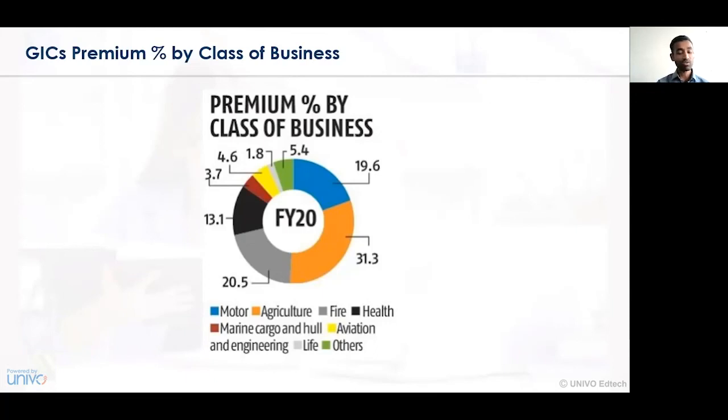But in the financial year 2020, the health insurance premium share went up to 13.1%. So we can see that the health insurance percentage margin has also increased. The lack of agriculture facilities or promotional activities was also reduced, and motor insurance also increased to a higher level.